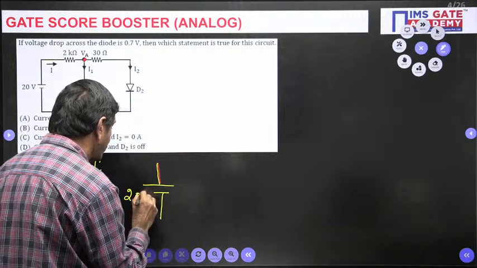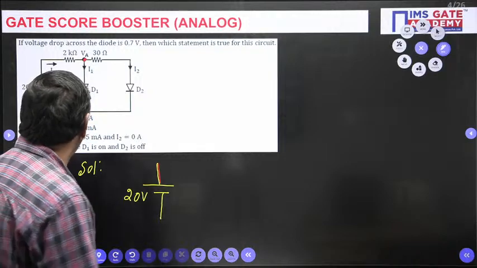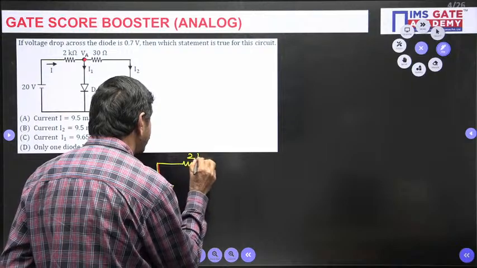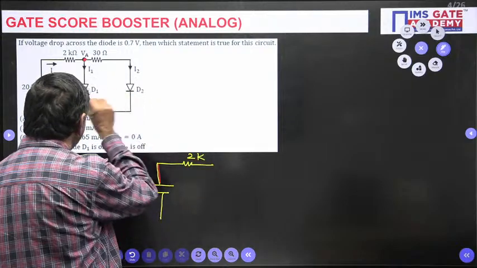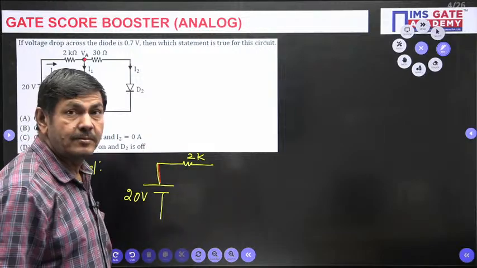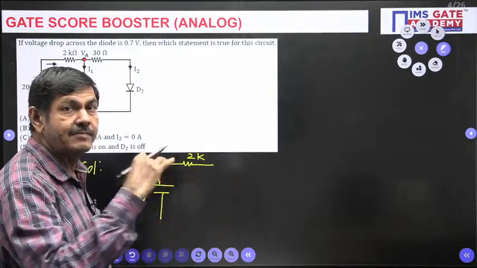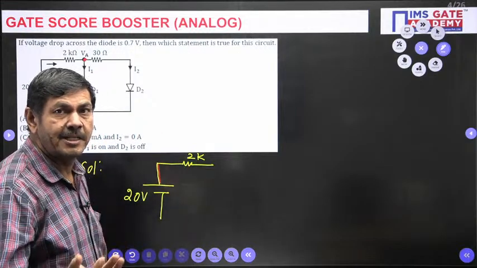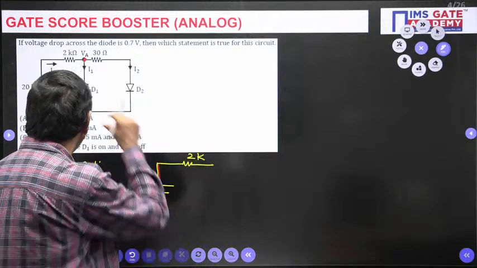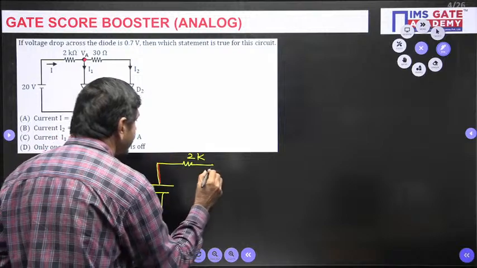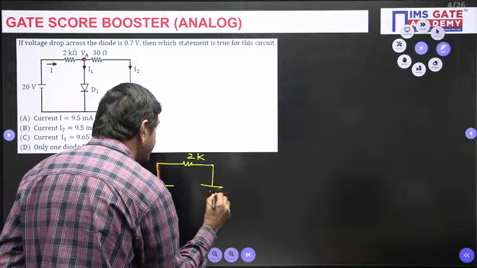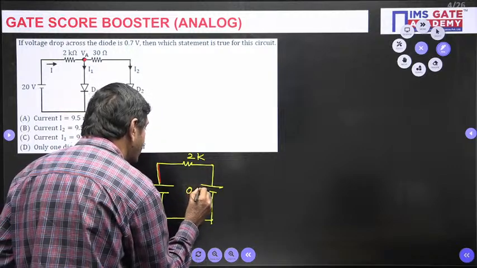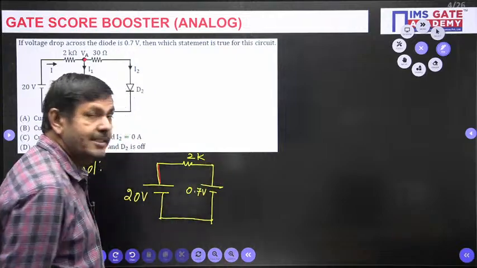This is with a 20 volt battery, and a 2 kilo ohm resistor is given here. These two diodes are on, as I said already. If a diode is on, we can replace it with a voltage source. What voltage? The voltage across D1 is 0.7 volts. So I replace it with a battery like this. The voltage drop across each diode is 0.7 volts.